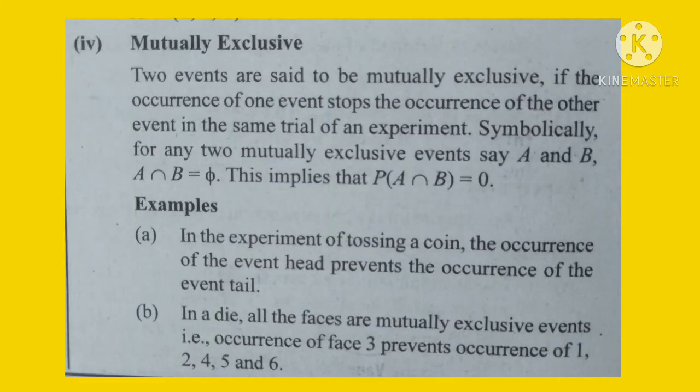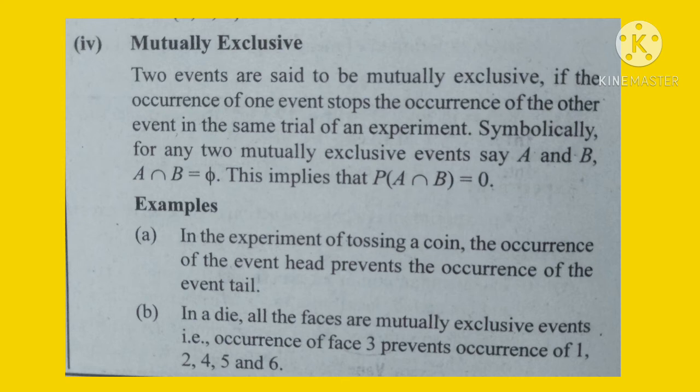Now we are going to discuss mutually exclusive events. When are two events said to be mutually exclusive? Two events are said to be mutually exclusive if the occurrence of one event prevents the occurrence of the other event in the same trial of an experiment. Symbolically, for any two mutually exclusive events A and B, A intersection B is the null set, that is phi. This implies that the probability of A intersection B is always 0.